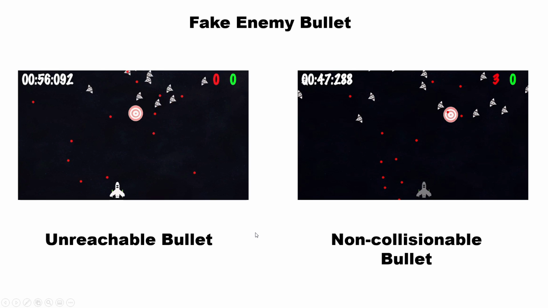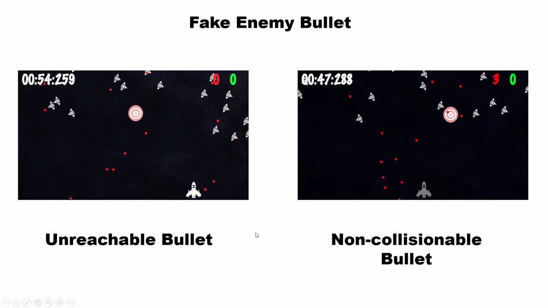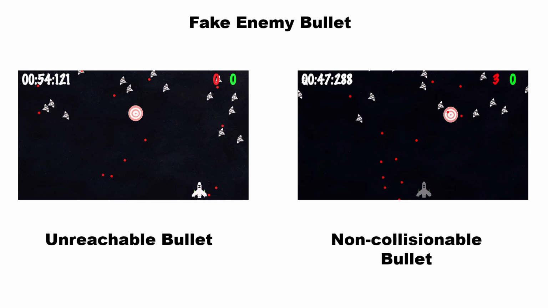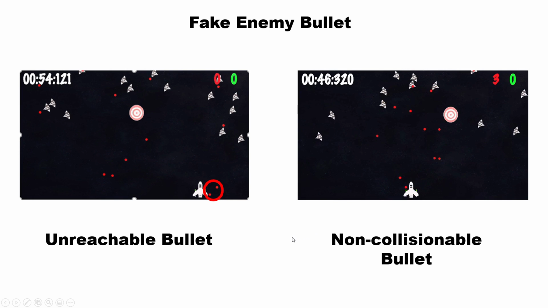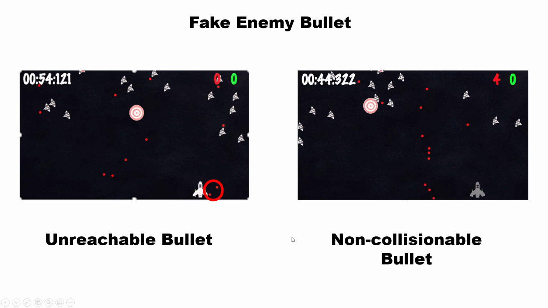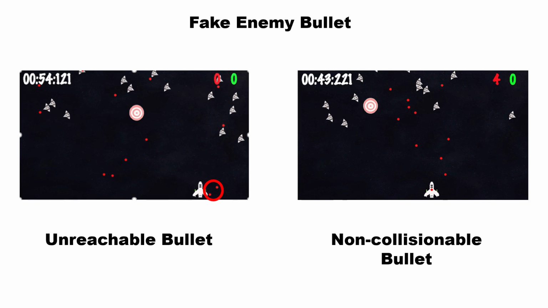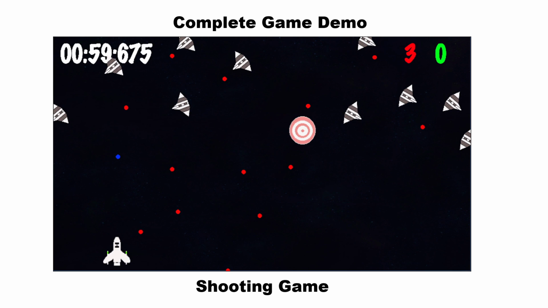As you can see in the left video, unreachable bullet is shot to the direction that can never reach the player, but very close to the edge of the player character. In the right video, non-collisionable bullet does not make damage to the player even though they collide with the player character. Here is a complete demo of the shooting game.